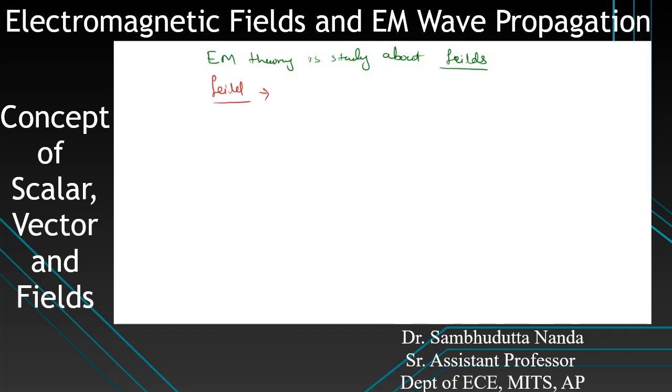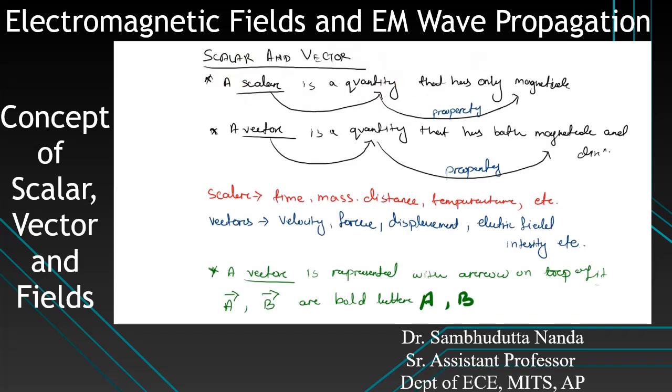A field is a function. Keep in mind one thing, scalar and vector are quantities.